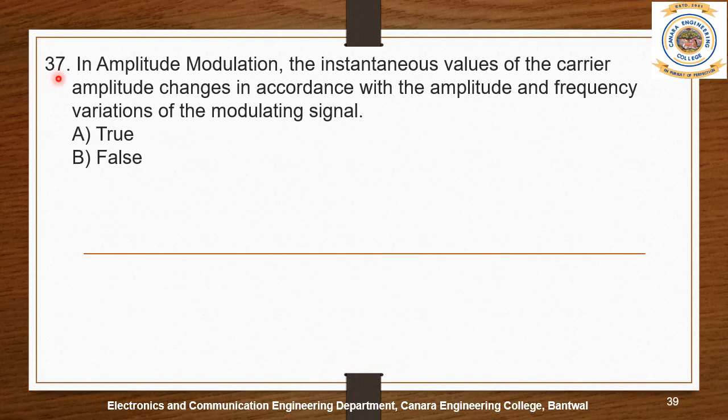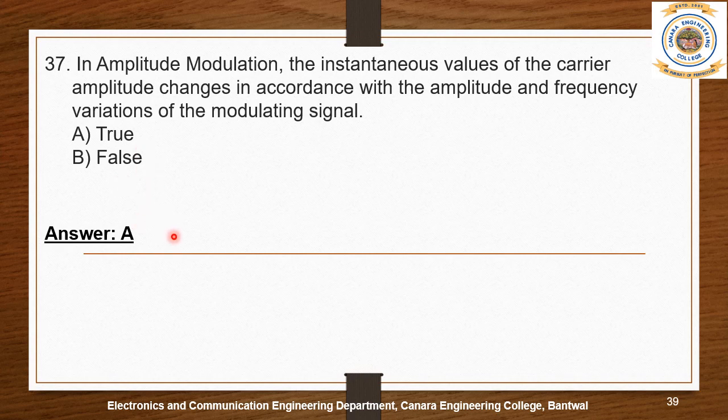Question number 37. In amplitude modulation, the instantaneous values of the carrier amplitude change in accordance with the amplitude and frequency variation of the modulating signal. The given options are A, true, and the next option is false. The answer is A, true.